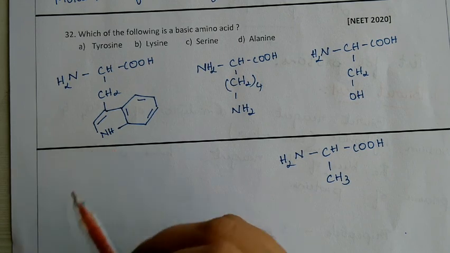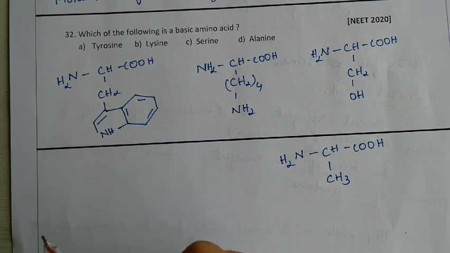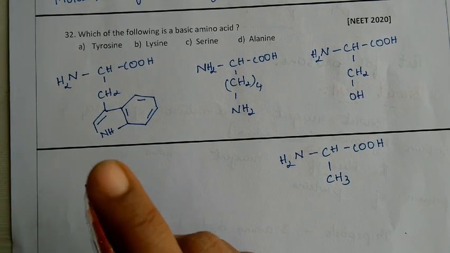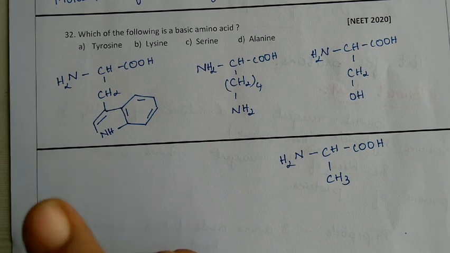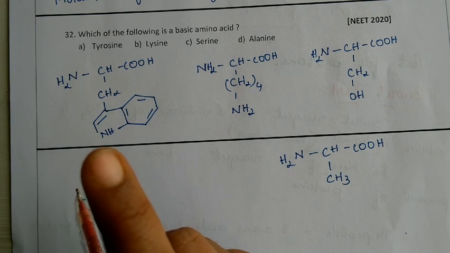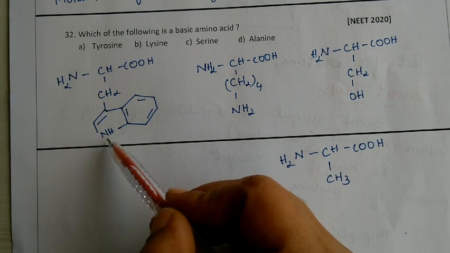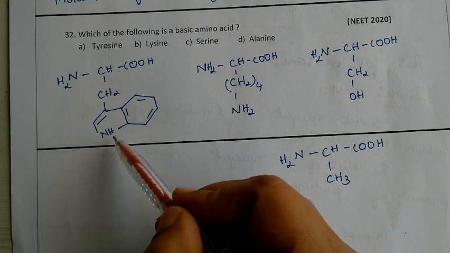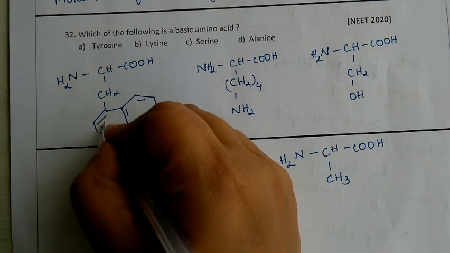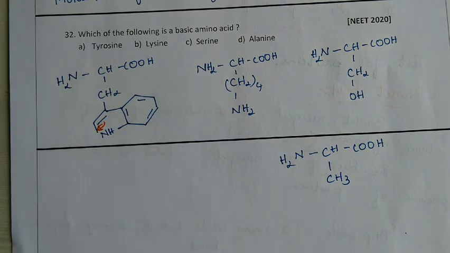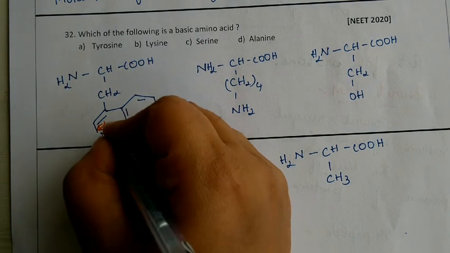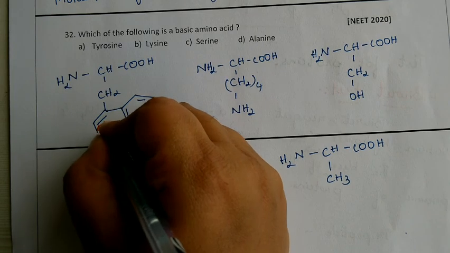Now one more NH group is there. If that lone pair is available, then only it will be considered as basic in nature. I hope it is clear. So lone pair should be there. Then only H plus can come and attack this one. So if this is the double bond, this is going to shift here. This nitrogen has lone pair. You can observe 3 bonds. That means that it will consist of 2 lone pairs on it.